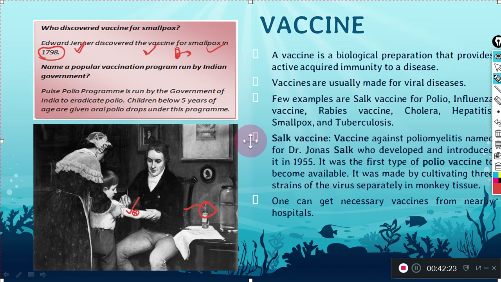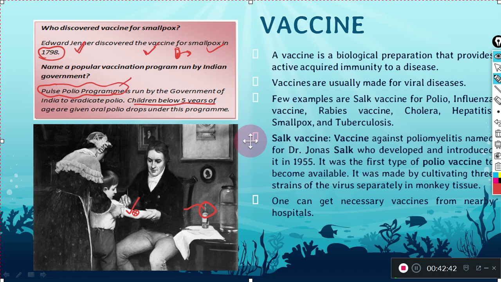It was done by the government of India to eradicate polio. Eradicate means to finish it from the roots. So now we can say proudly that we are a polio free country, we are not having any case of polio nowadays.